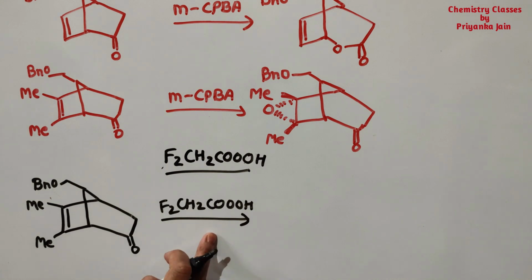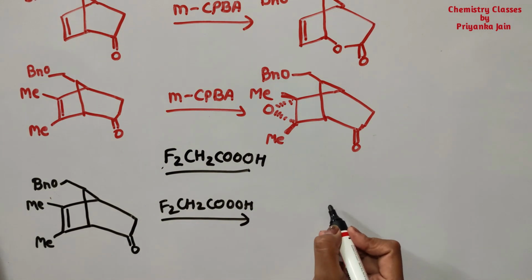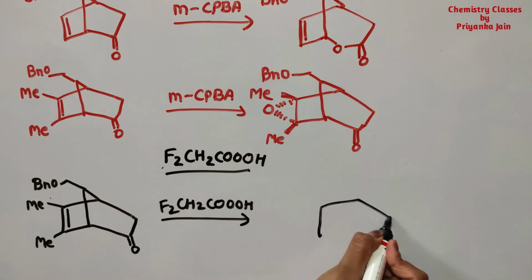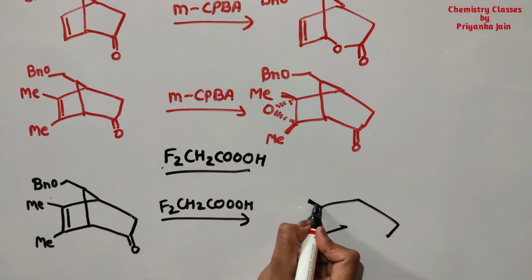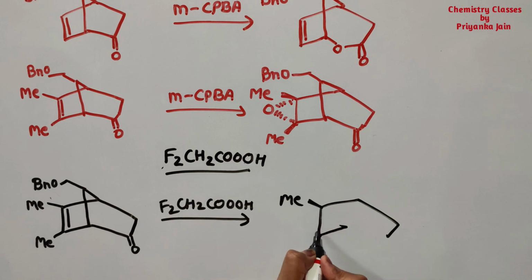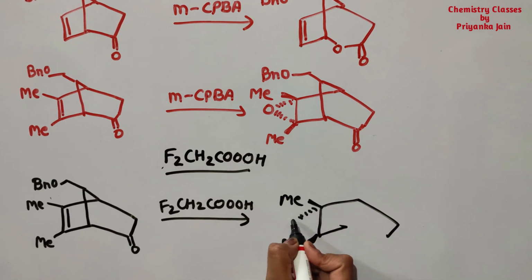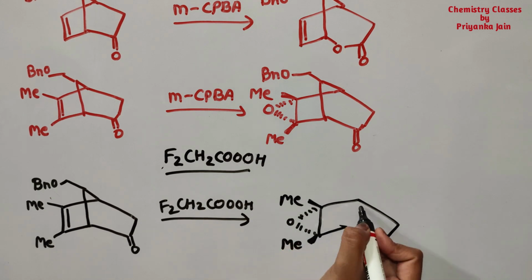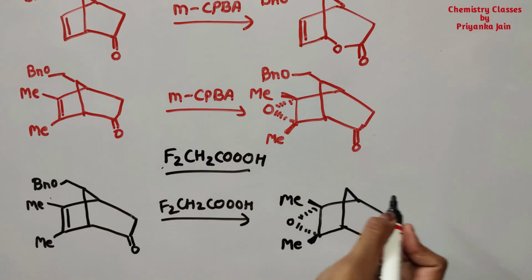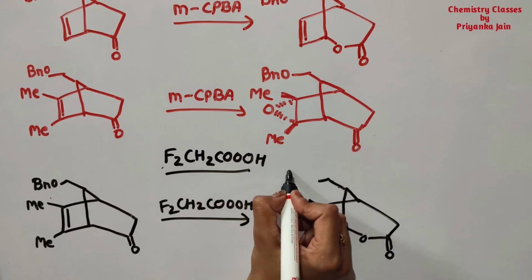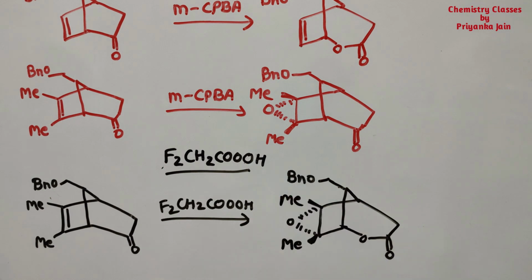So if we are treating it with this, then what will happen? Both things will happen. It means at this position the epoxide ring is formed, in this manner, and at this position this lactone is formed. So we are getting this type of product, right?